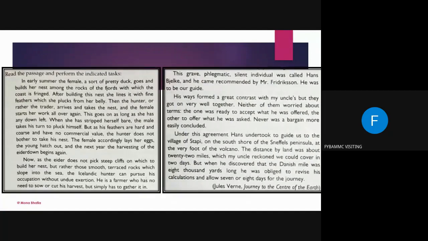So now here is a list of 5 words for which you will have to find out the opposite. These are the 5 words I'm giving you. Here you will be finding the antonyms. You are well aware what antonyms are, that means opposites.